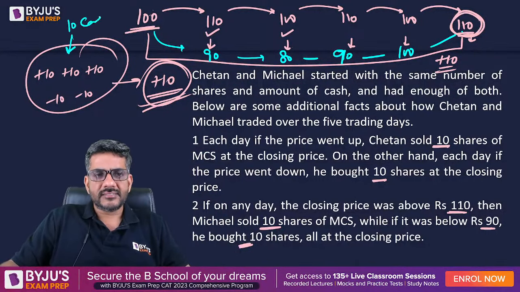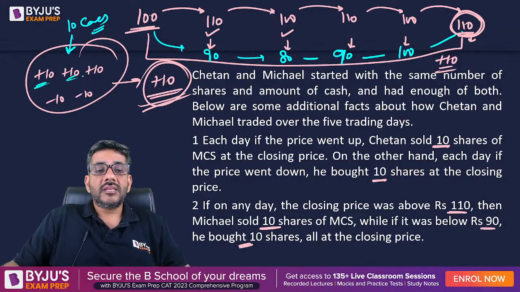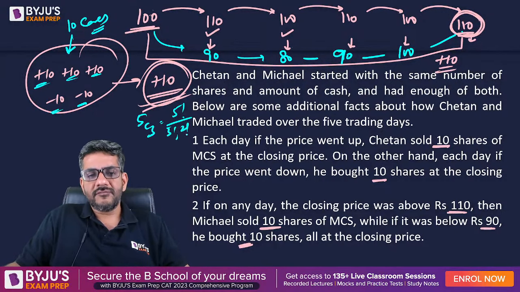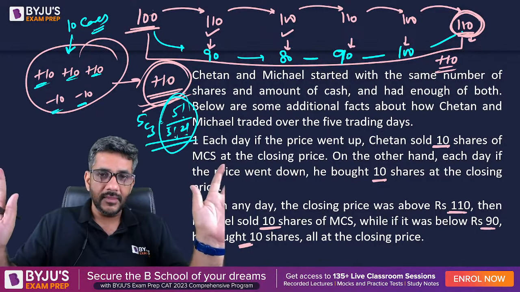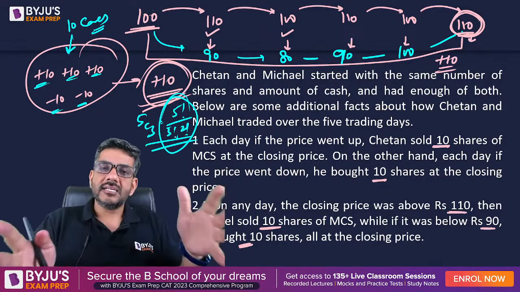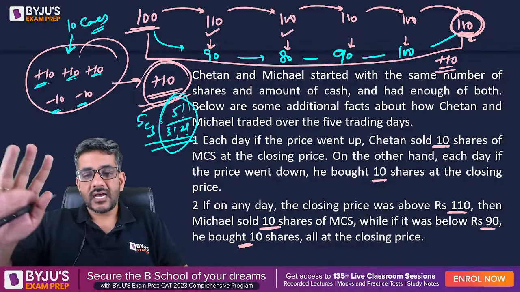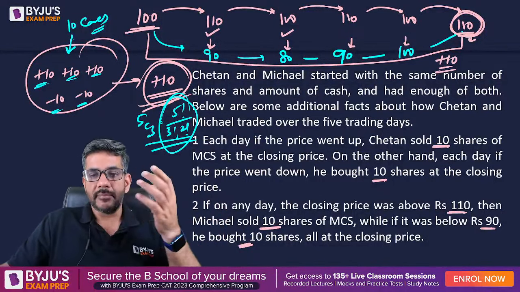I think 10 cases you would be able to make, because 3 of them are plus 10s, 2 of them are minus 10. So they are to be arranged in a row. They can be done in 5C3 ways, or you can say 5 factorial by 3 factorial 2 factorial ways. So it is possible in a total of 10 ways. So we can definitely create a table and write down all the possibilities which are there, that these are the possible cases in which this can be done.